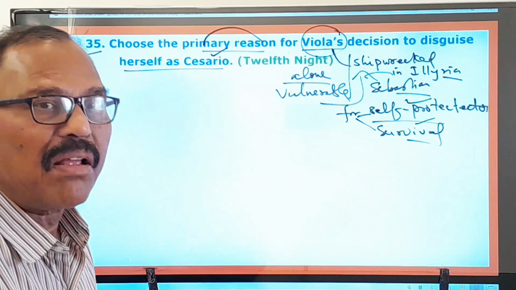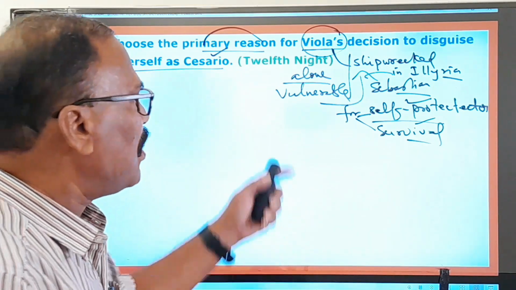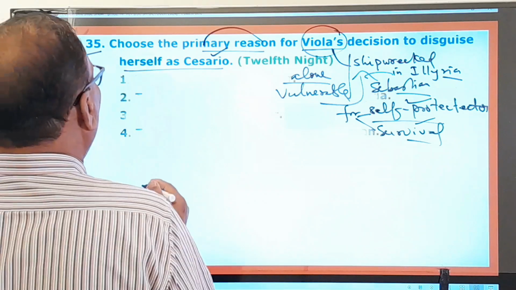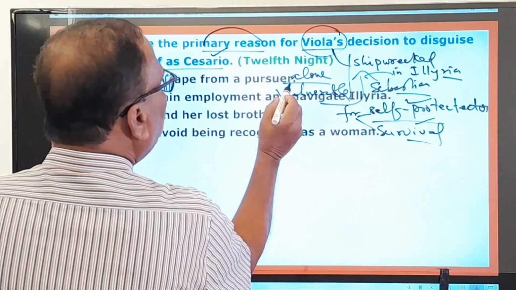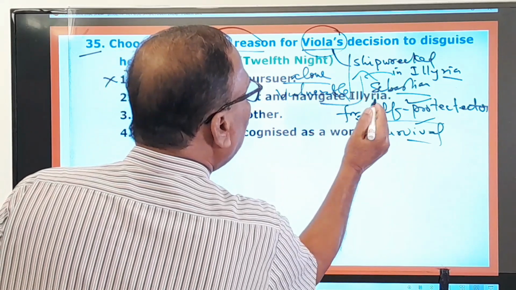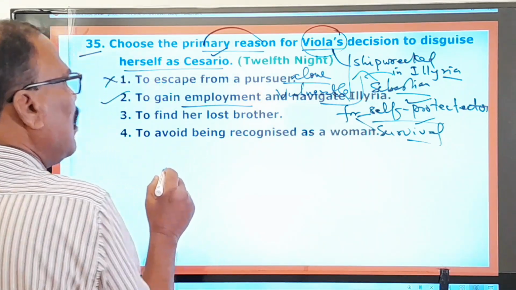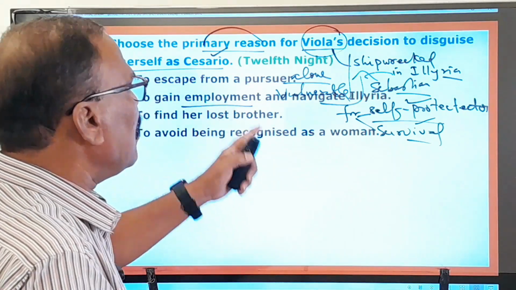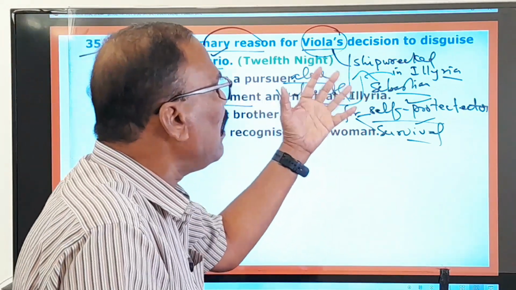She wants some employment for survival. She wants some protection. So now let us look at the options given here. To escape from a pursuer? No. To gain employment and navigate Illyria? That is the correct answer. She wants some employment for survival's sake. She also wants to navigate that Illyria.